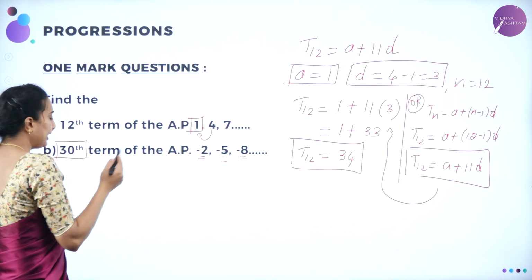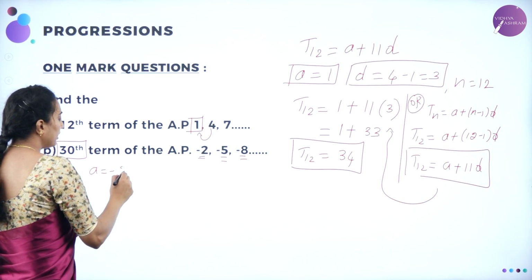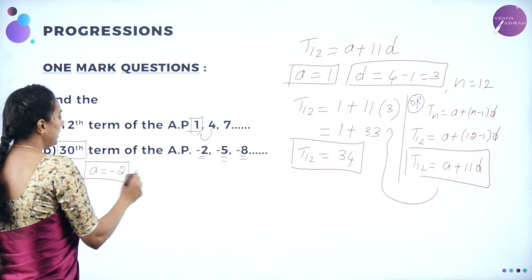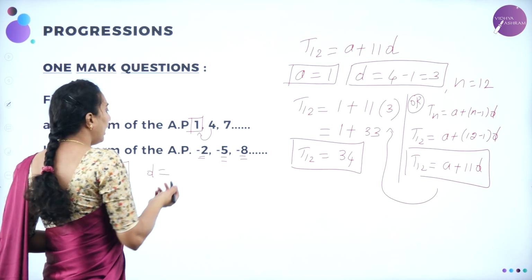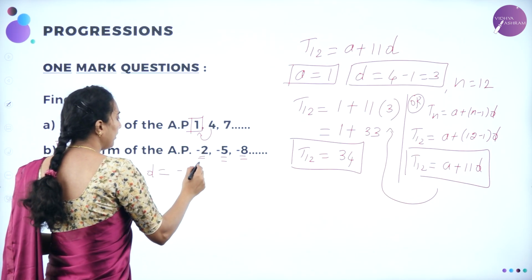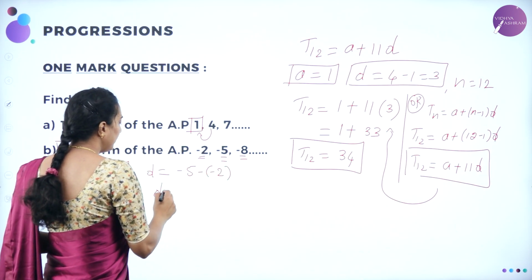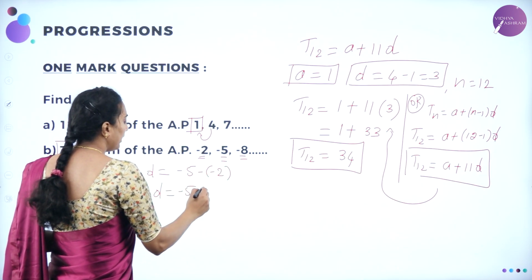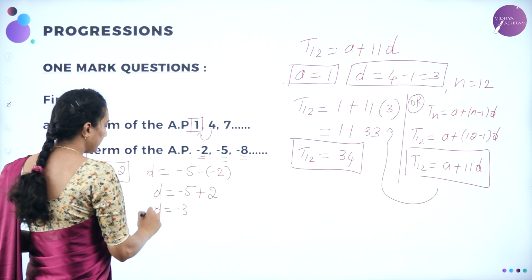So therefore, I can write it here. Given terms of an AP, A is equal to minus 2 and D will be equal to the difference between the preceding term and the next term, which is minus 5 minus of minus 2, which implies D is equal to minus 5 plus 2, or D is equal to minus 3.